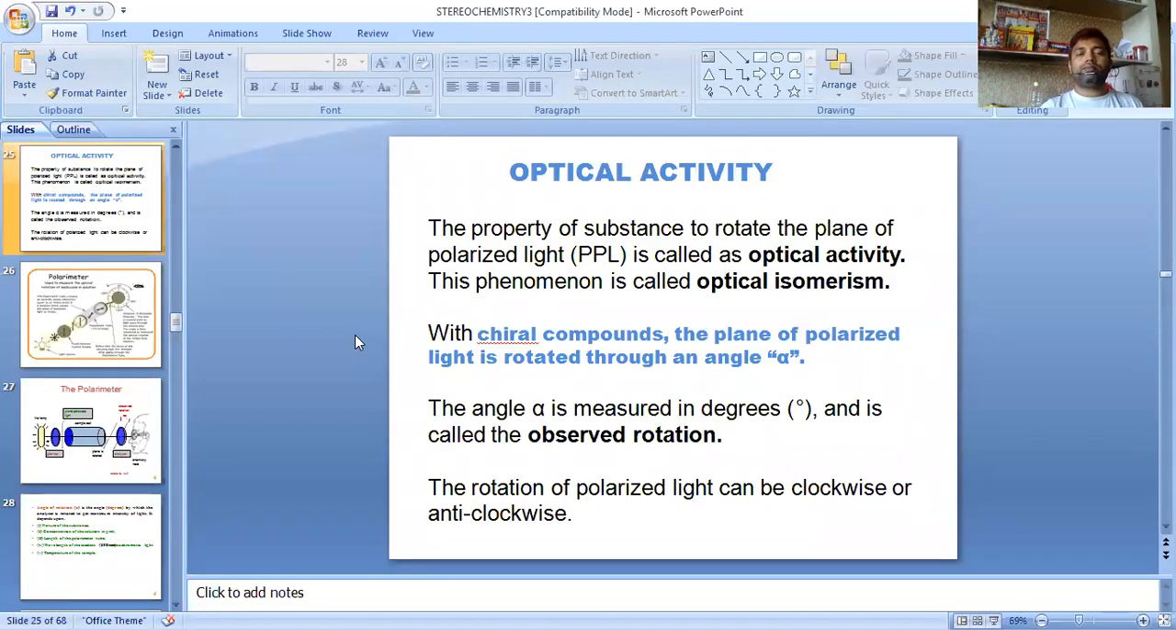Optical activity. It is the property of a substance to rotate the plane of polarized light. Yesterday we had discussed.